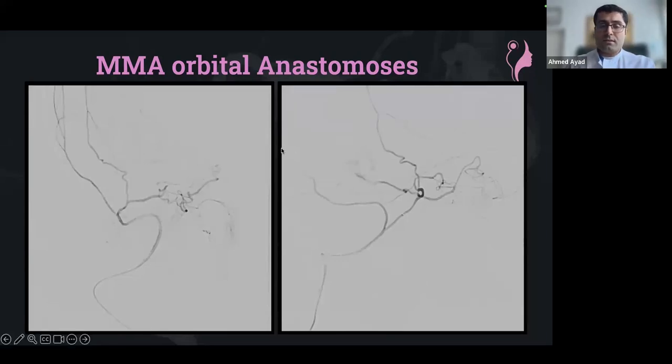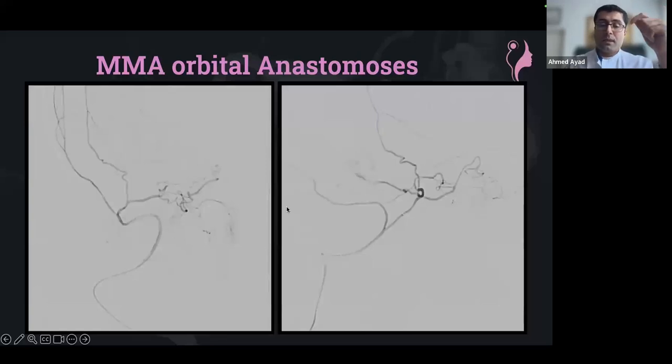So the first thing you have to take care of: if you look at the coronal view and you see, during the angiography of the external carotid artery, any vessel going through the orbita, so these vessels could be inside the orbita. And usually it's either the occipital artery, which you can definitely see on the sagittal view completely outside the orbita, or it's going to be one of these variants. So this is the first point.